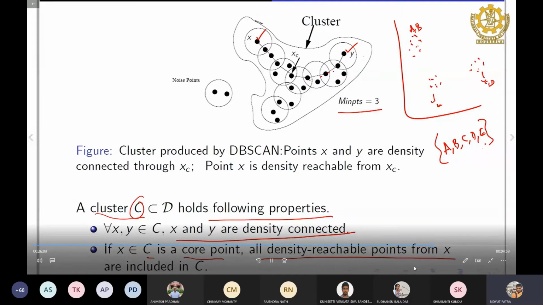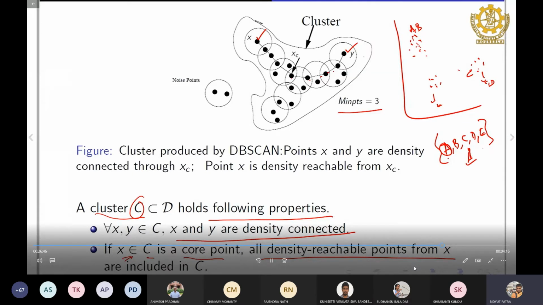Now I consider A, B, C, D. Let's say A is a core point. Then what is the condition? If X is a core point, then all points should be density reachable. So can we reach from A to C? Let's say we have a sequence A to B, and to reach the point C, you have to come through the sparse region, and sparse region points may not have the minimum number of points. Here we have seen there is no point itself, so it cannot be a core point, so you won't get a sequence of points to reach the points C and D. Therefore this cannot form a cluster.